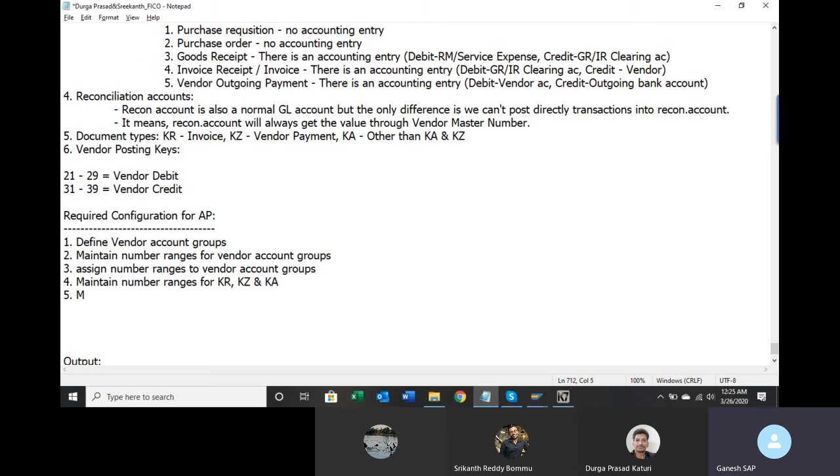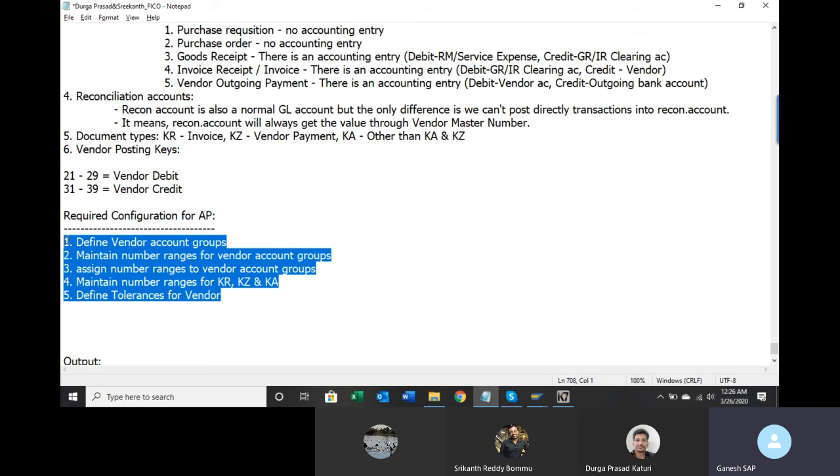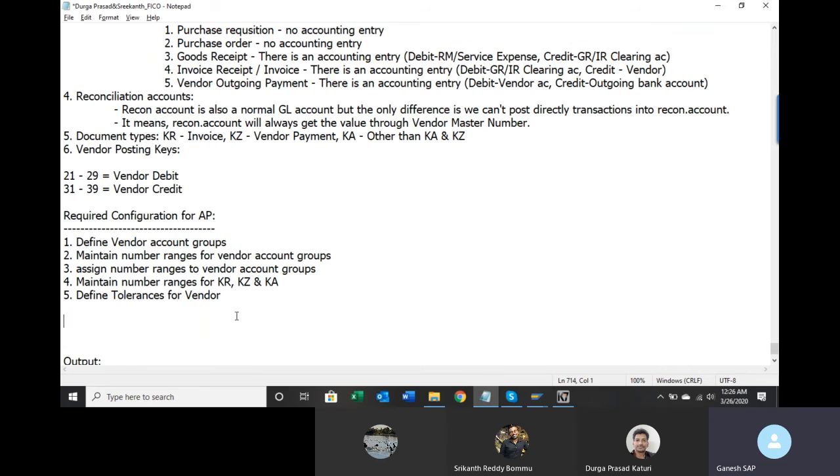Fifth, define tolerances for vendor. So these are the configuration steps that are required.